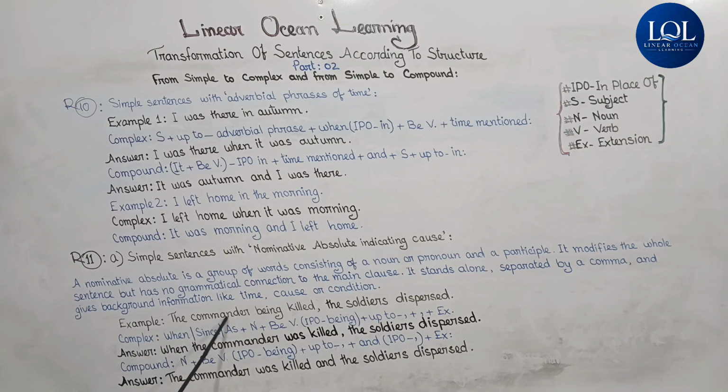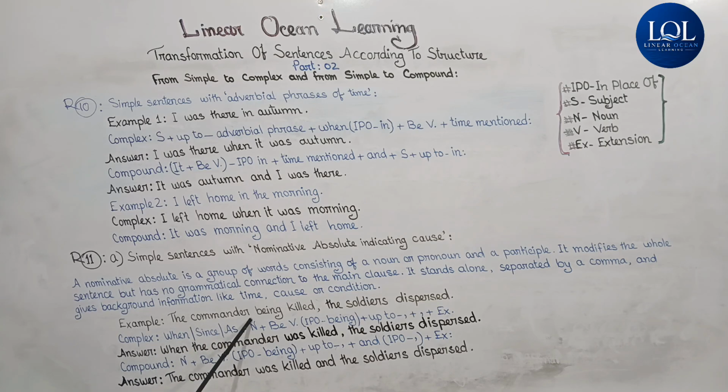Example: "The commander being killed, the soldiers dispersed." If we want to put it into a complex sentence, the structure we have to follow is when, if it indicates time. Here too it's indicating time: "When the commander was killed, the soldiers dispersed." It is true. Again, we can also use since or as, indicating cause, plus noun.